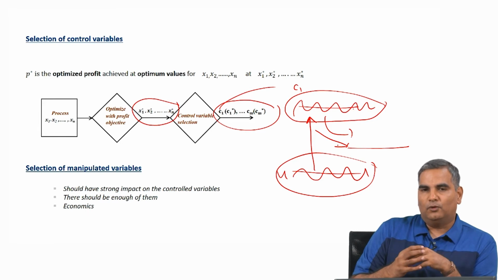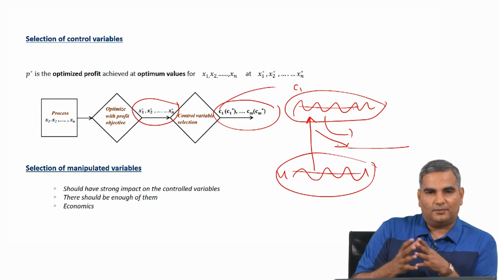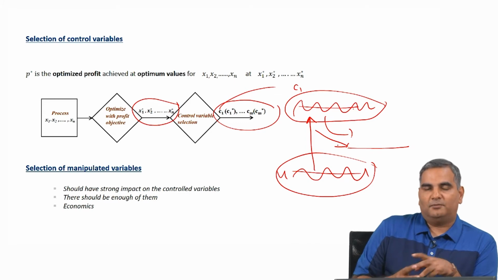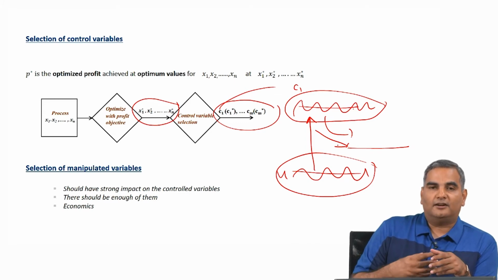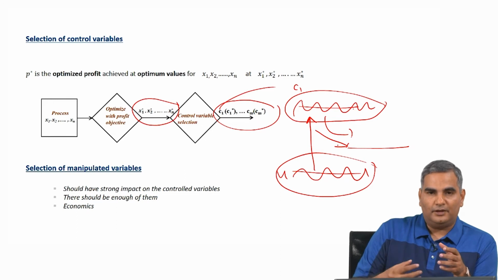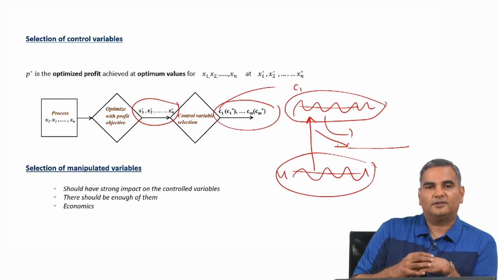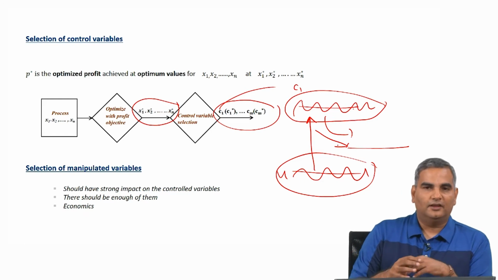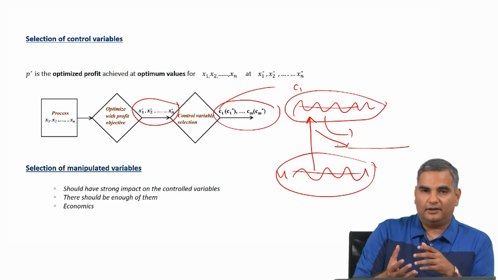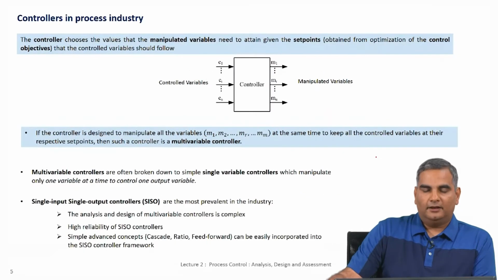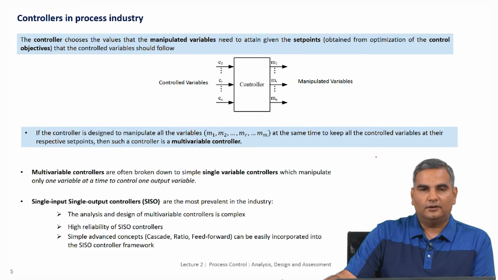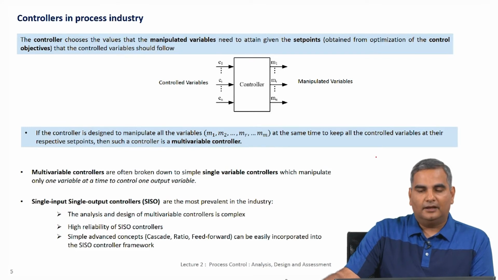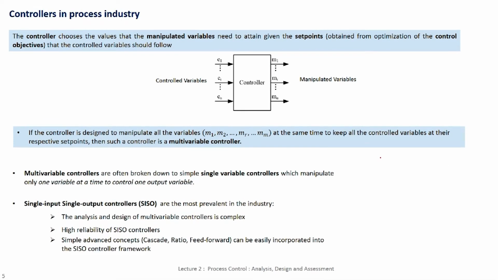you might understand this more heuristically and then say the control variables are the important ones from a profitability viewpoint, and the manipulated variables are the ones that are enough for me to manipulate so that the control variables stay at their desired value. And in fact, in most industrial processes, the choice is usually through some heuristic like this. Now that we have, let us assume, chosen the control variables and manipulated variables, and notice in the block diagrams that we have been showing.